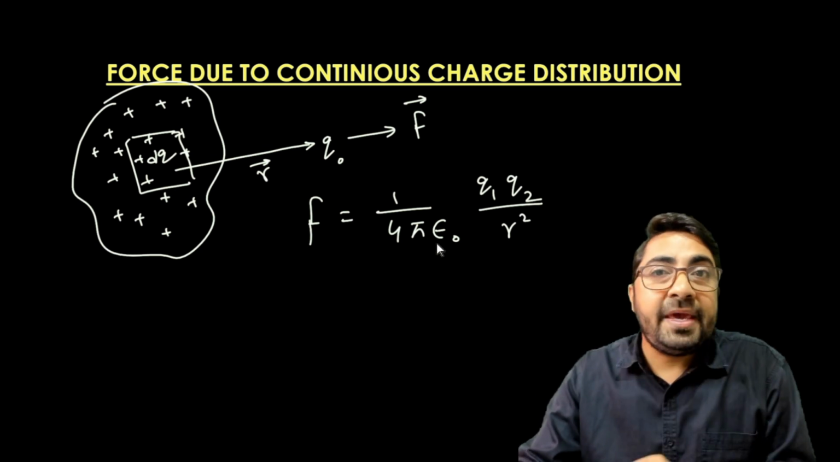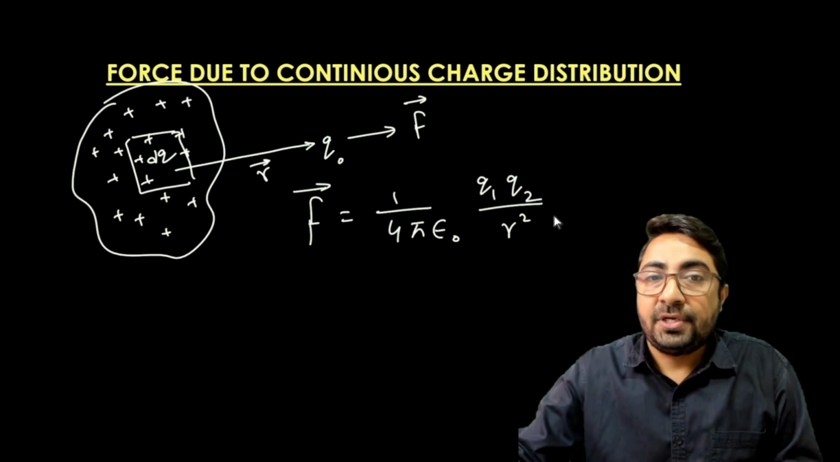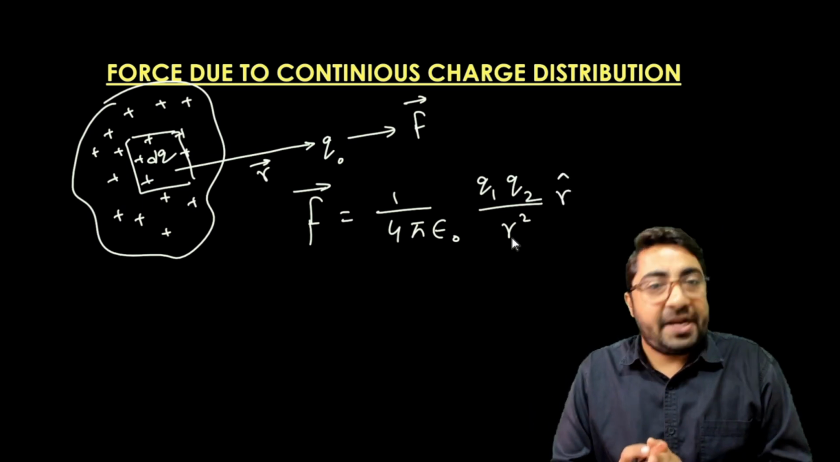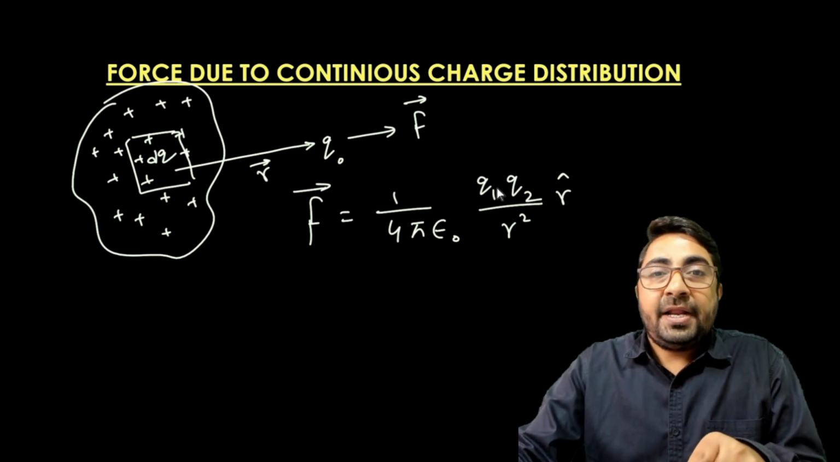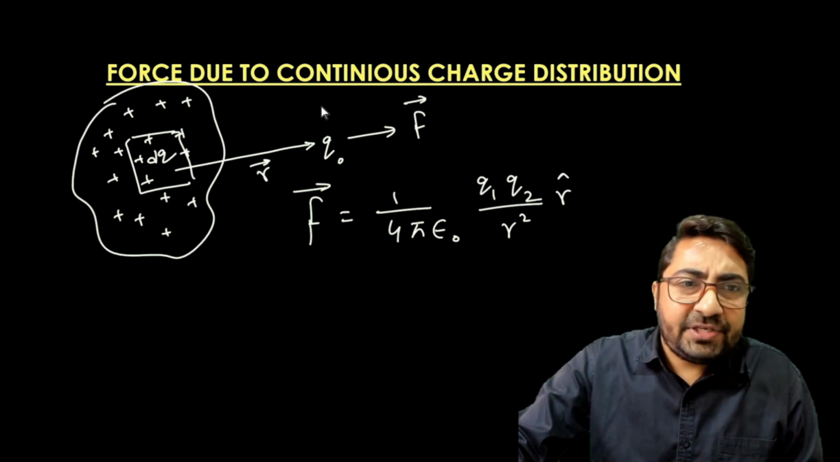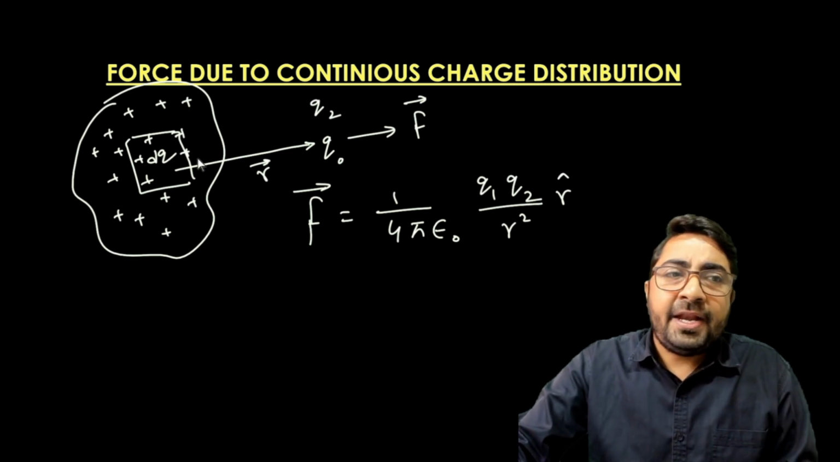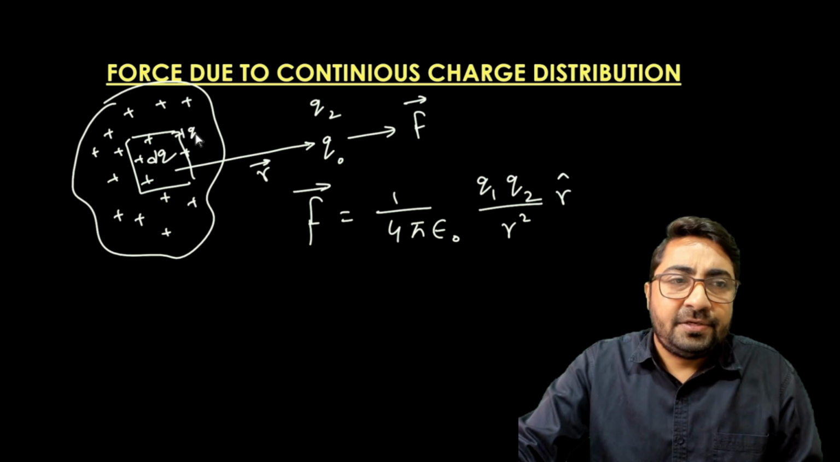In order to make this a vector, I have to put the vector sign on the force, and obviously I have to put here r cap. Here there are two charges, that is q1 charge and q2 charge. So let's say this q2 charge is q naught, and the q1 charge here is this dq.